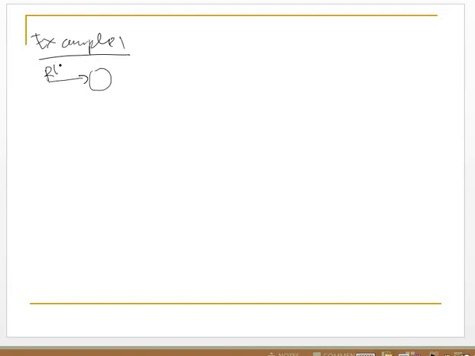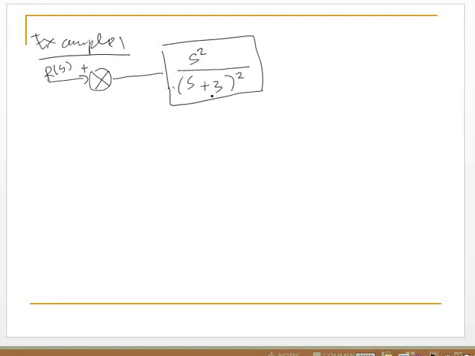It is R(s), then the forward blocks S squared over (S plus 3) squared, again S squared over (S plus 3) squared, and the output is C(s).